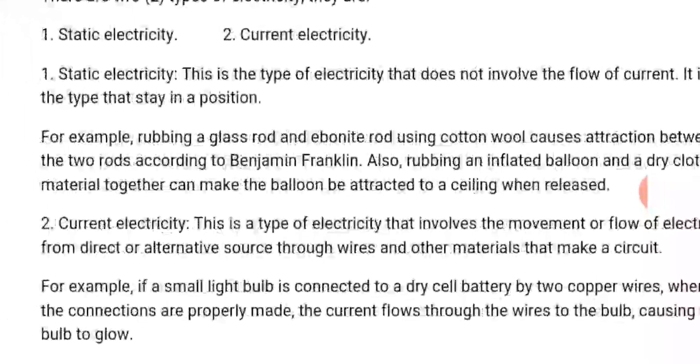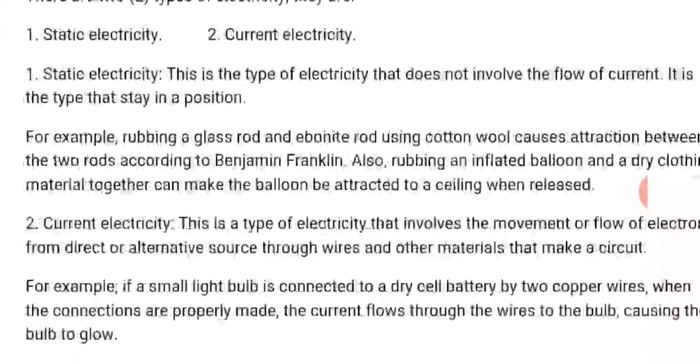Also, number 2, the second type of electricity is current electricity. This is the type of electricity that involves the movement or flow of electrons from a direct or alternating source through wires and other materials that make a circuit.